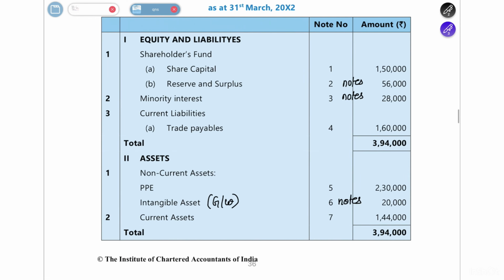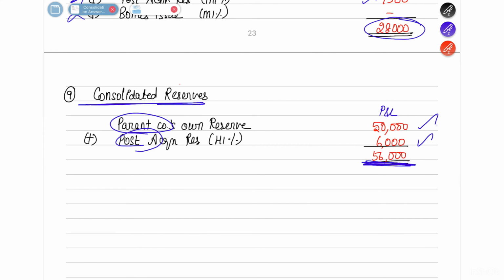So here, what all will get affected, that alone I will tell you. The rest I already told you in the last question itself. So minority interest 28,000 you have to write here. If you see, our minority interest 28,000 is there.